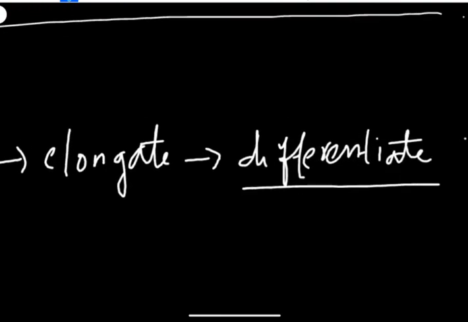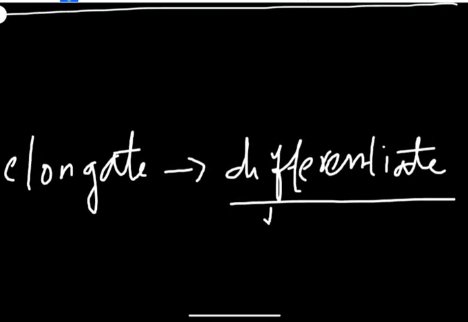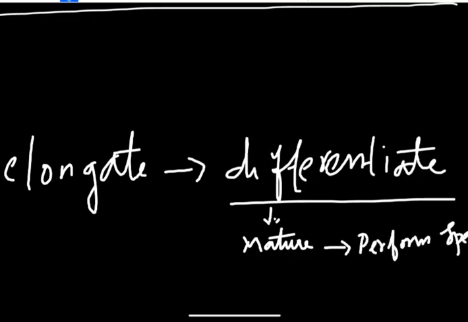After the differentiation, what will a cell do? A cell will mature, right? After maturation, what happens to the cell? It will perform a specific function.